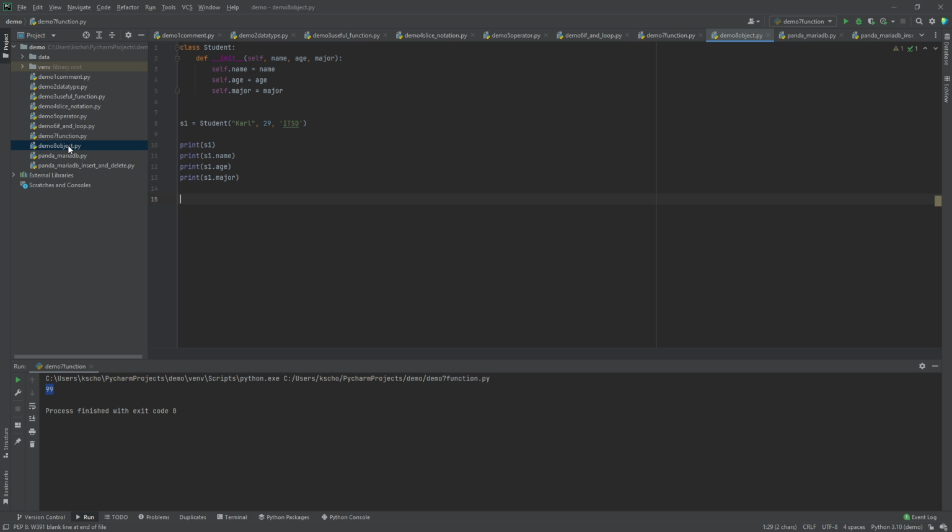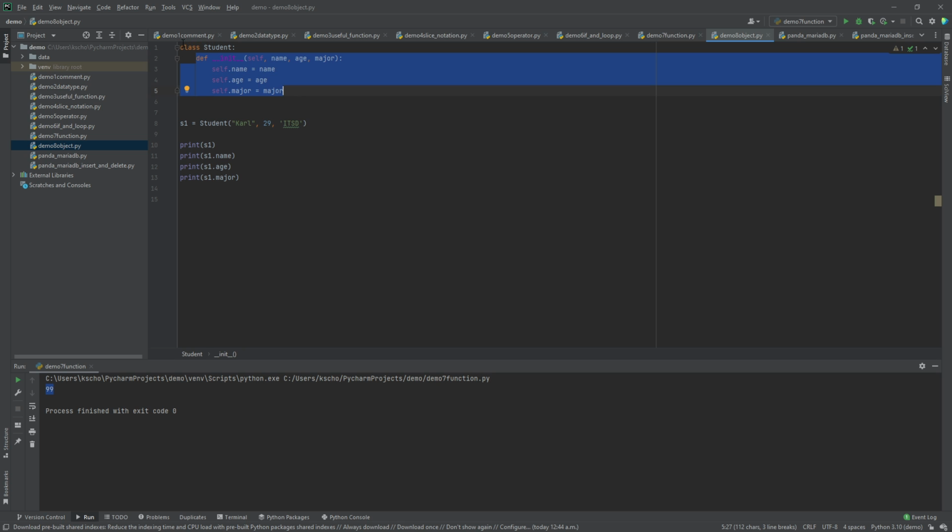And the last demo will be the object. In Python, it is still possible for us to create an object. Let's say we use the keyword class and define an object of student. The definitions come after the indentation. Then we will have an init function. It is a special name of Python functions. It acts as a constructor, so it actually makes the instance of student.